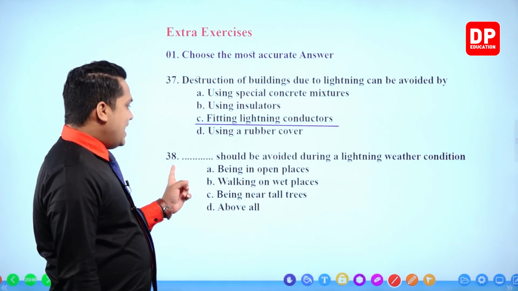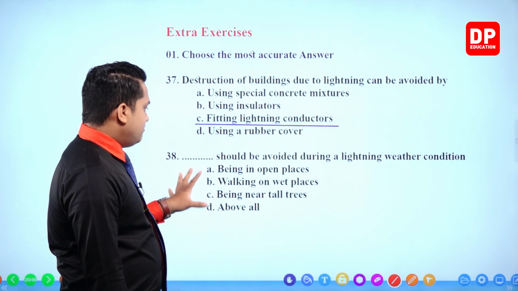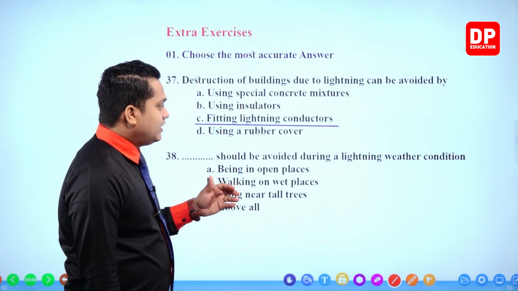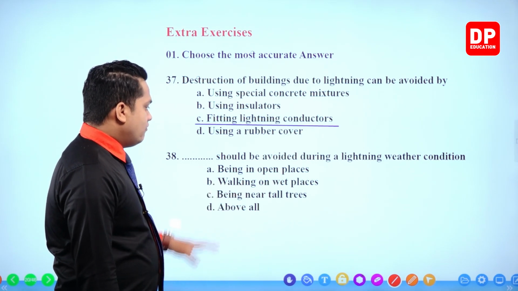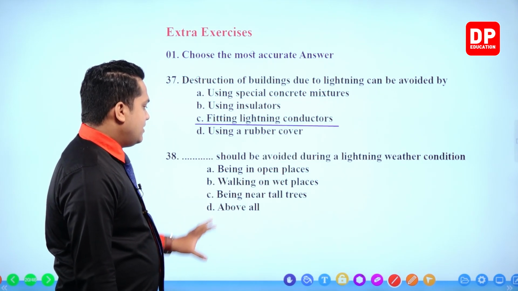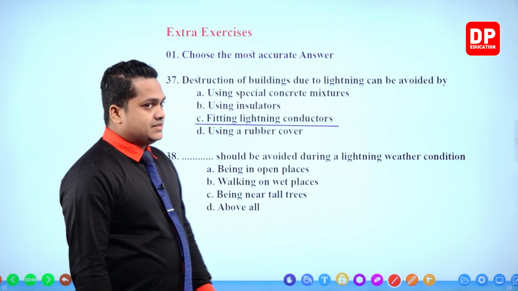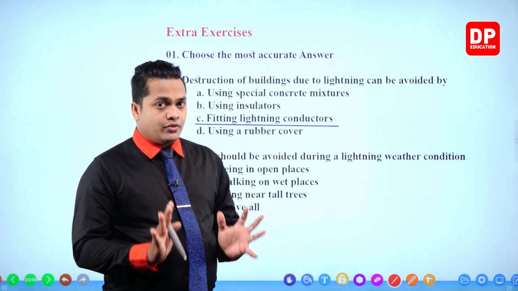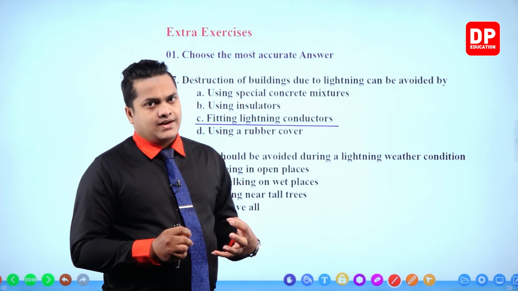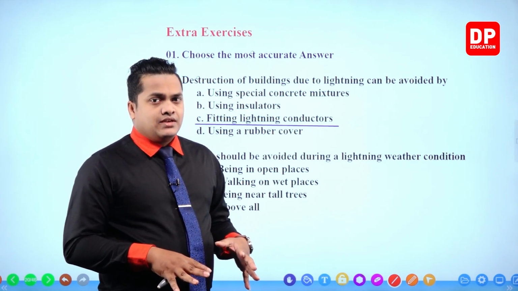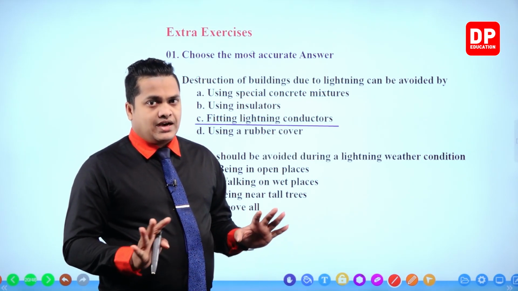Next one. Which of the given should be avoided during a lightning weather condition? Being in open places, walking on wet places, being near tall trees, above all. So being in open places, there is a high risk of getting hit by lightning if you are walking or going to an open place. Why is that? Because in an open place, the lightning will come without any obstacle and it might hit you. So there is a high risk.